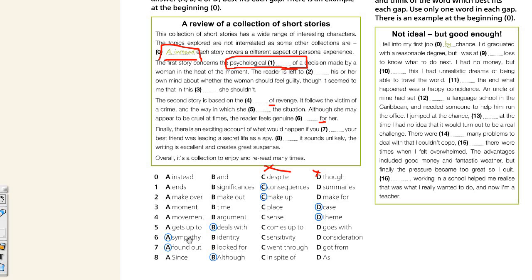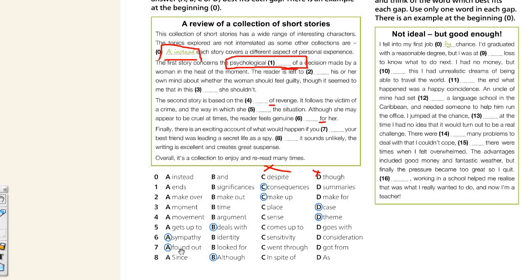Sympathy is a false friend. Remember, sympathy is that you feel sorry for someone. You feel sympathy for. Consideration can also be followed by for, but consideration is that you respect someone. Here it is not that you feel genuine respect for her. It is that you sympathize, like, poor her.